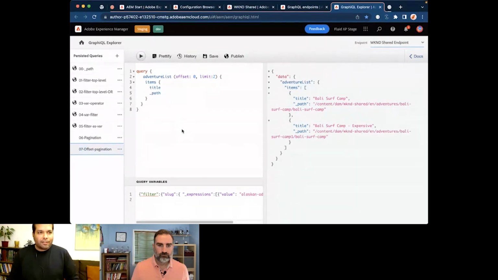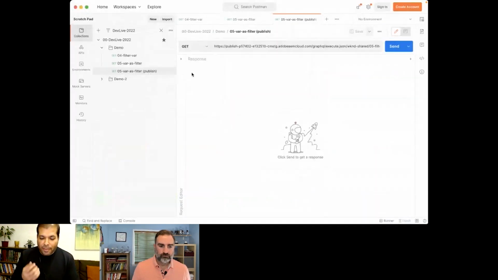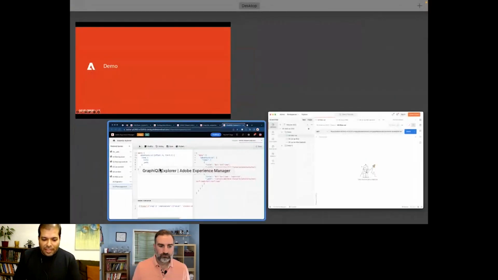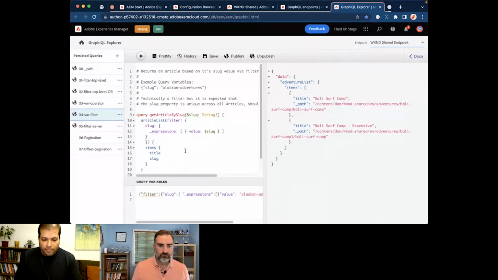Checking on time, I will quickly go through one thing. It's about passing a variable or passing a filter to a persisted query, because that is quite an interesting case. Here I am using the same query, basically the query that we saved for the variable, the simple query, where we passed the value as slug.